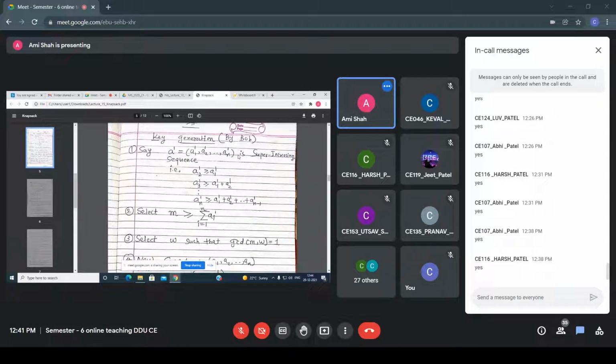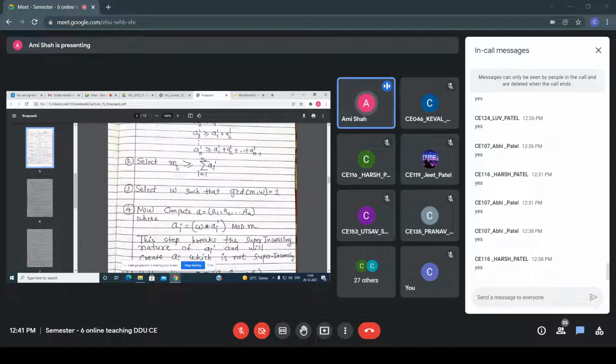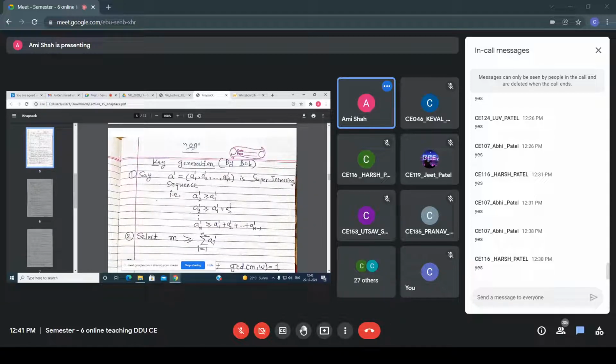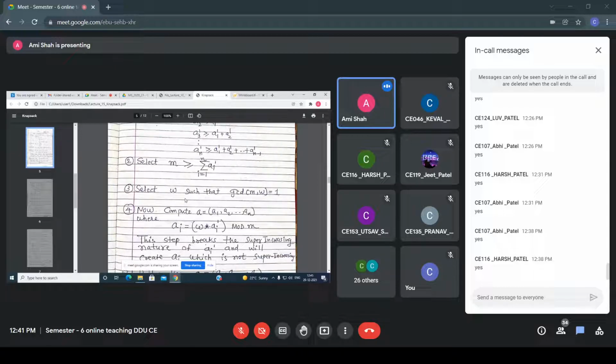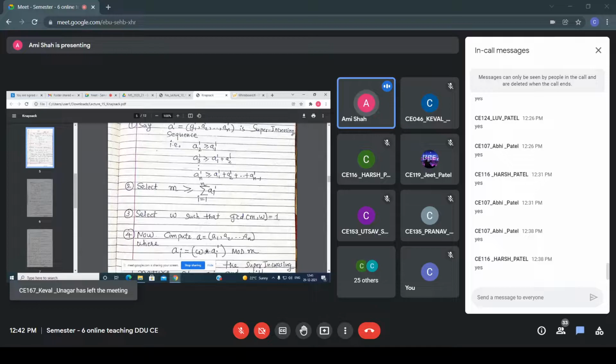Now in that, I am calculating the M value by using this formula. I select M such that it is greater than or equal to the sum of this. Then I calculate W, and then I perform W times A inverse, so I get the new value of A.